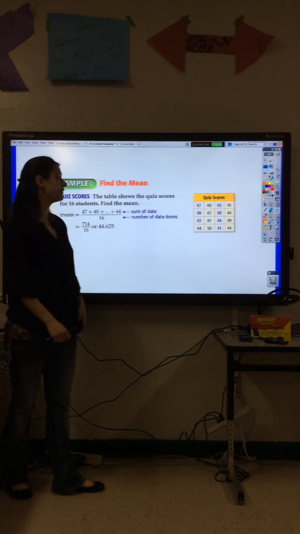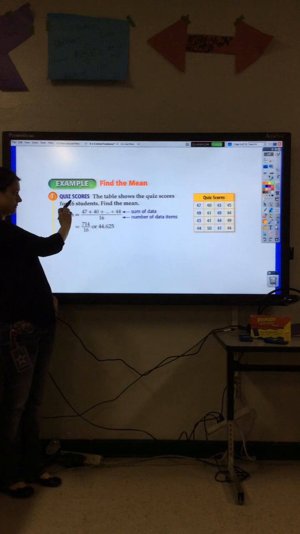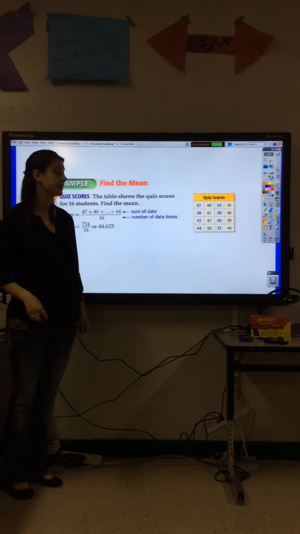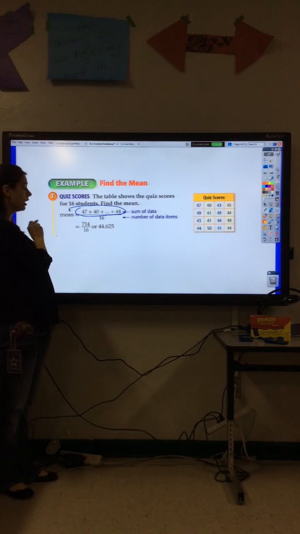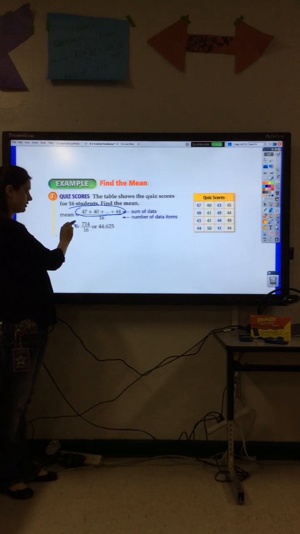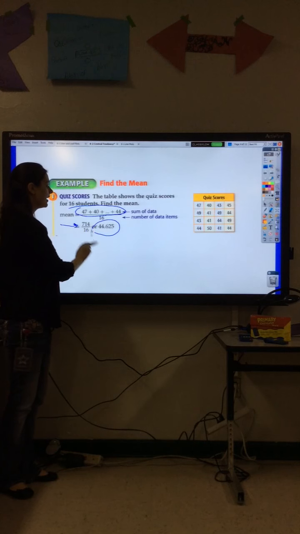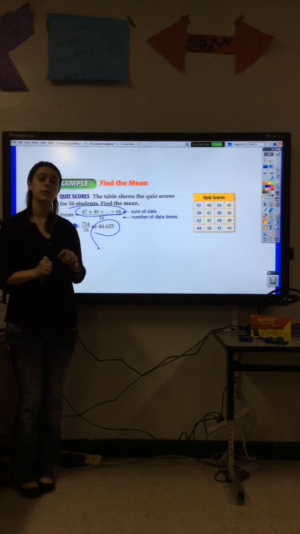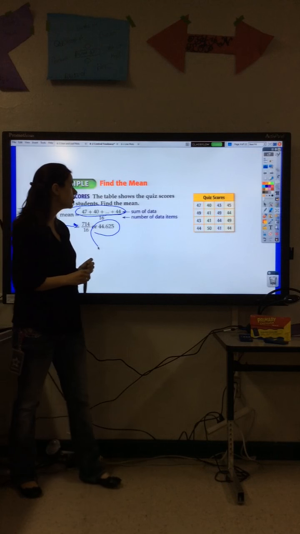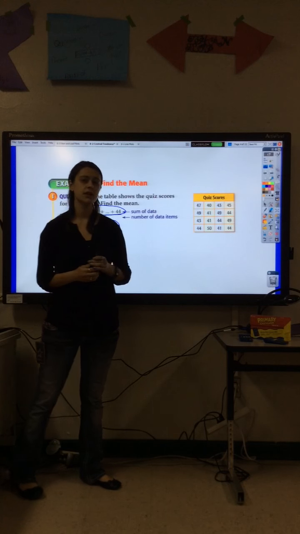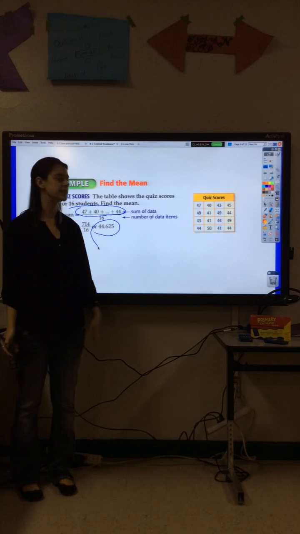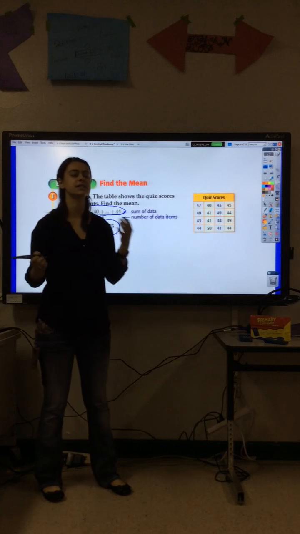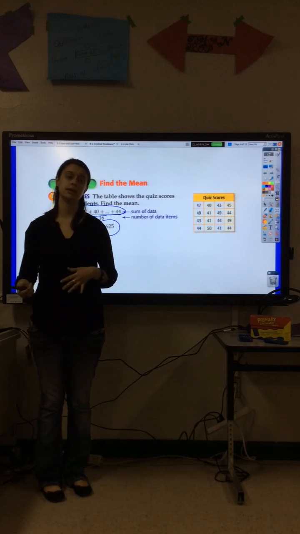Okay, again, we're going to find the mean. So this is the same problem they just showed right here. They added up all of the numbers and got 714. And then 16 students, so they divided by 16, and they got the same answer of 44.625 for the average, or the mean, on the quiz scores. So now going through this one problem, it was a little bit mean to add up all those numbers. So that's a way to remember average means mean.